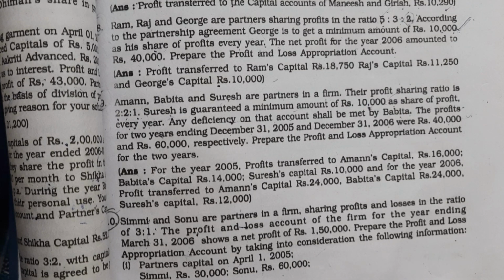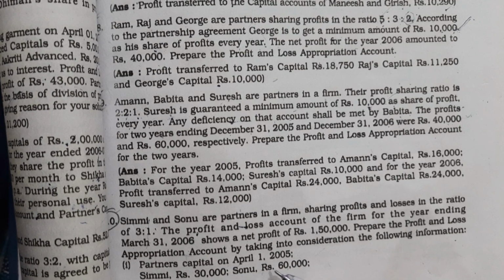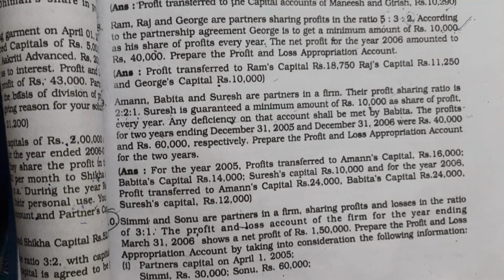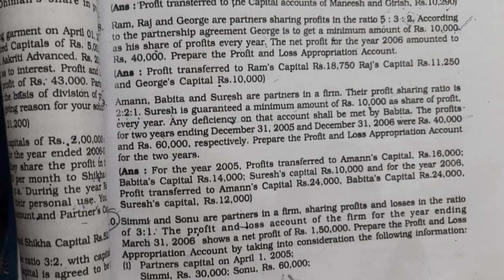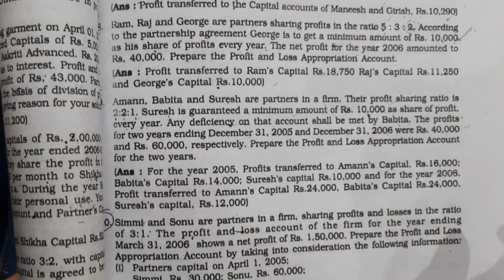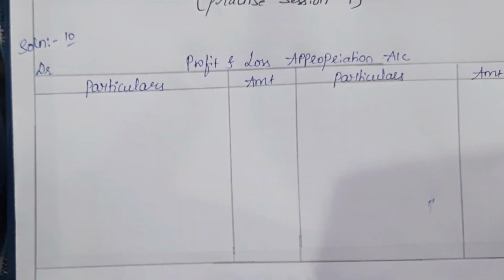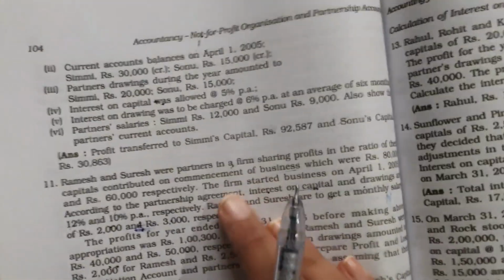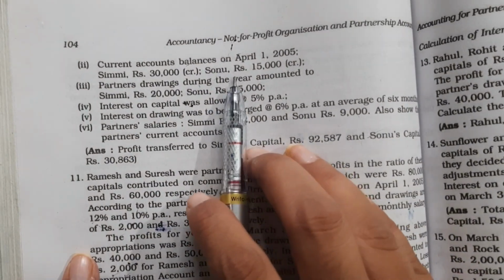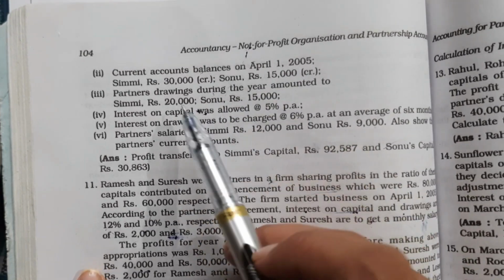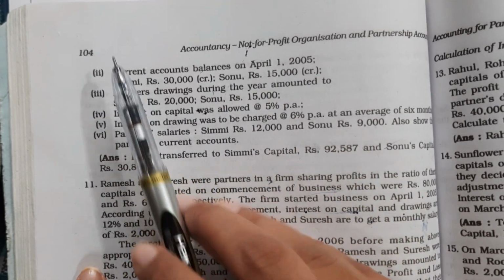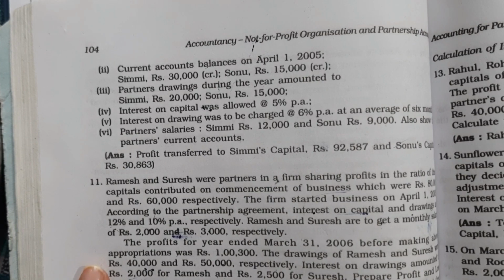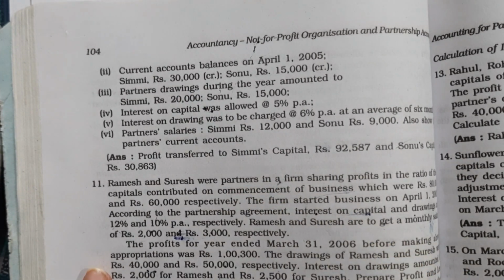Along with that, certain information is given. Partners' capital on April 1, 2005. So at the beginning of the year, the capital of both the partners is given, 30,000 for Simi and 60,000 for Sonu. Further, it is given that current account balances on April 1, 2005. This one is the new thing here. Along with the capital balances, the current account balances are also given.